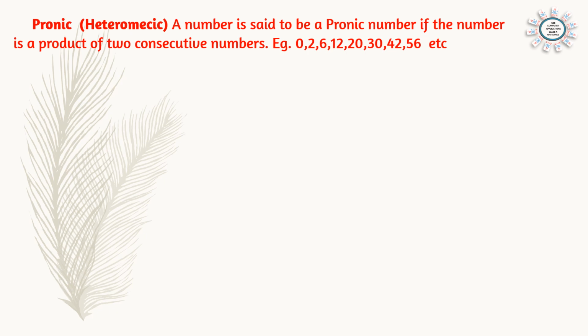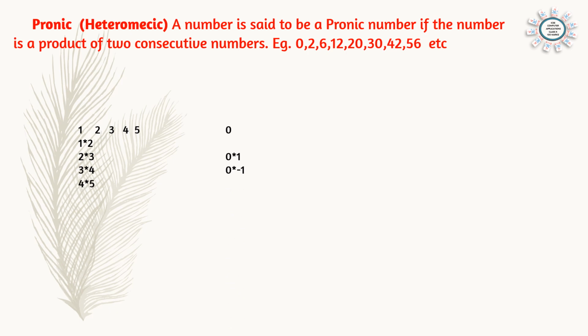So what do you mean by 2 consecutive numbers? For example, 1 into 2, 1 and 2 are consecutive; 2 into 3, they are consecutive adjacent numbers; 3, 4; 4, 5. Like this, if a number is the product of these adjacent consecutive numbers, then it is known as a pronic number. So here we can analyze one or two numbers.